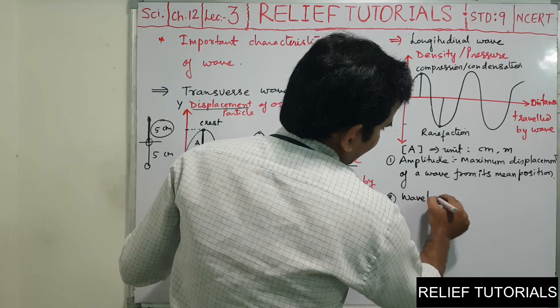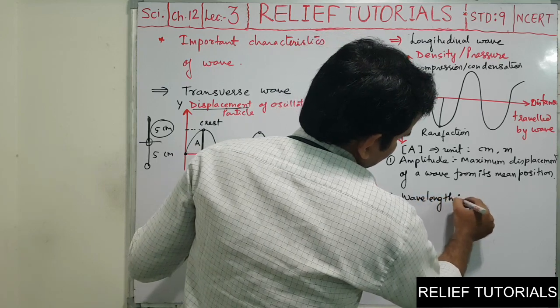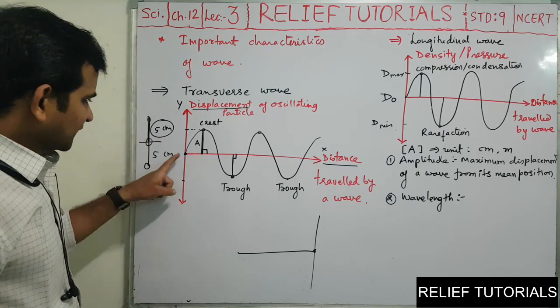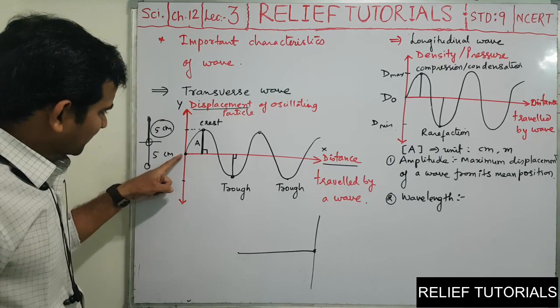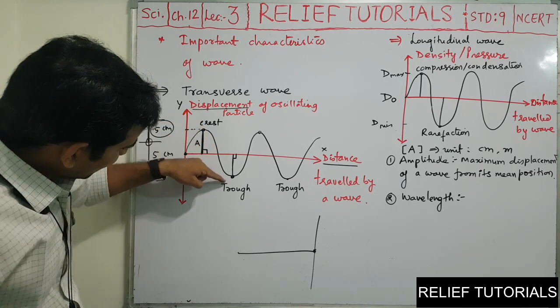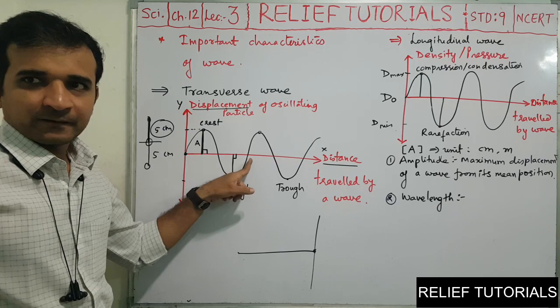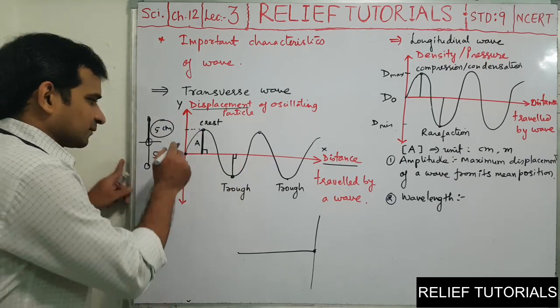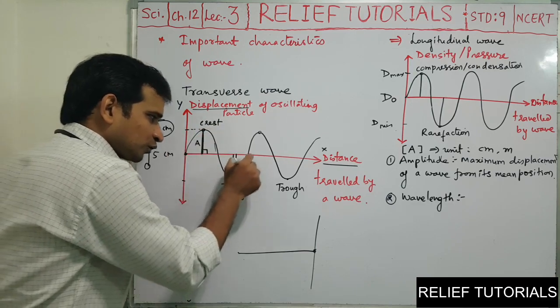The second important thing is wavelength. In this drawing, can you see that this is one wave starting from this point? It goes up, mean, then goes down, and here. So what is one wave? One wave is this, from this point to this point.